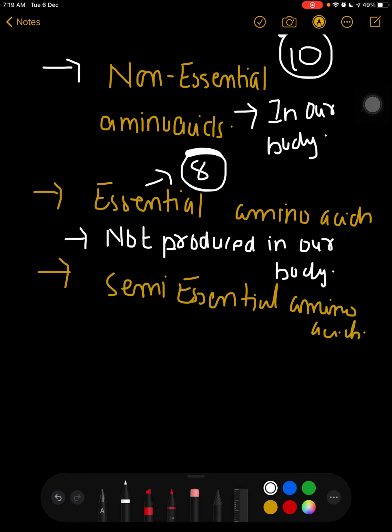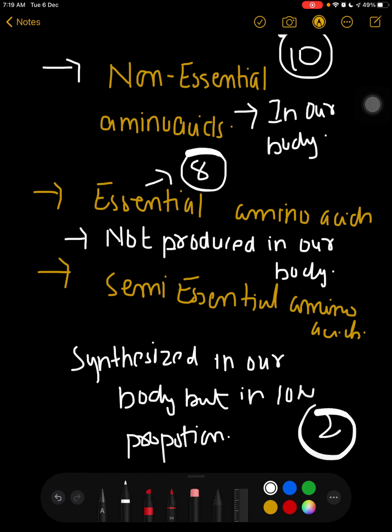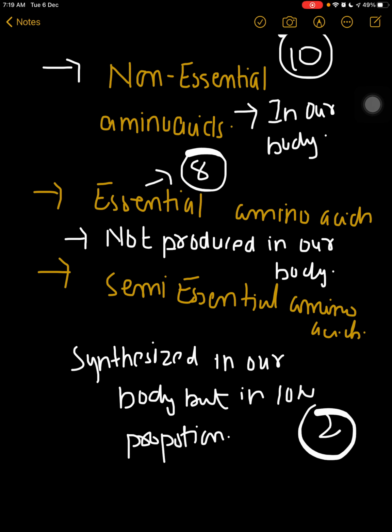Third, we have semi-essential amino acids, meaning amino acids which are synthesized in our body, but in quite low proportion, right? They are 2 in number, right? So I hope this concept is also clear to you.